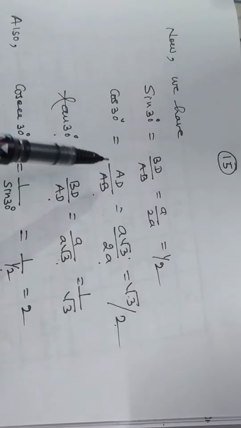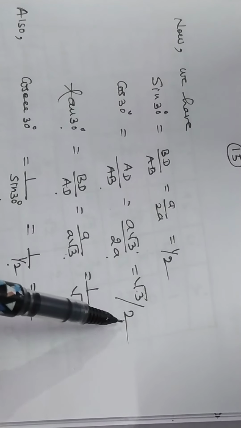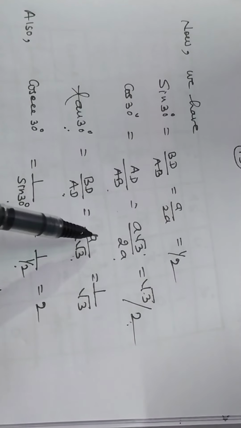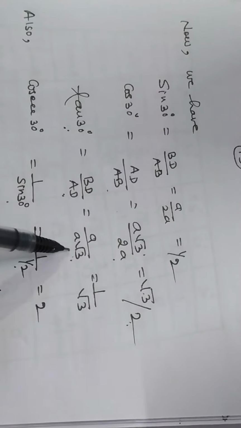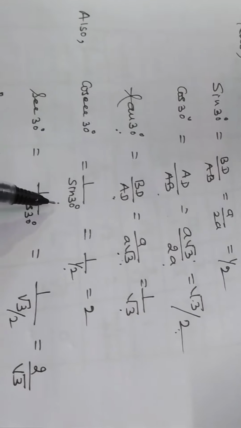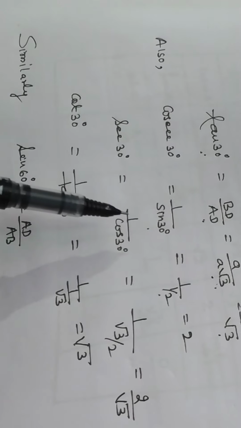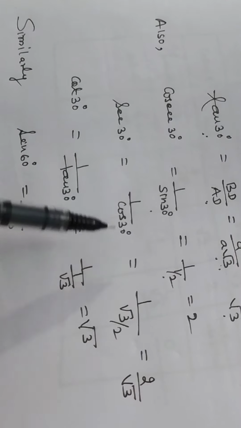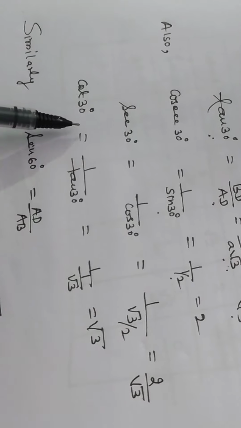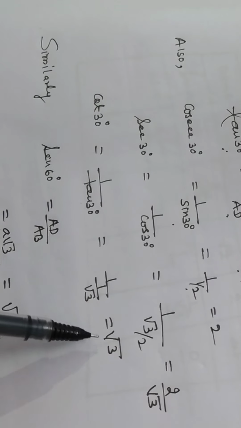Now we have sin 30 degree is equal to BD by AB, that is A by 2A, which is equal to half. Cos 30 degree is equal to AD by AB, that is A root 3 by 2A, that is root 3 by 2. Tan 30 degree is equal to BD by AD, which is A by A root 3, that is 1 by root 3. Cosec 30 degree is equal to 1 by sin 30, that is 1 by half, that is 2. Sec 30 degree is equal to 1 by cos 30 degree, that is 1 by root 3 by 2, which is equal to 2 by root 3.